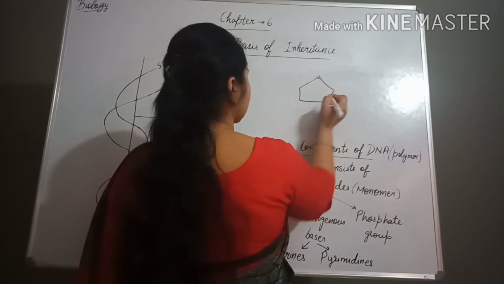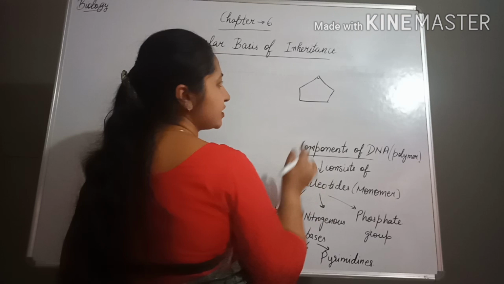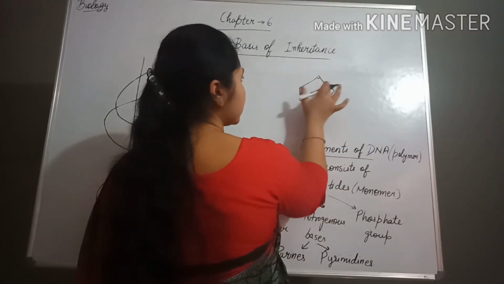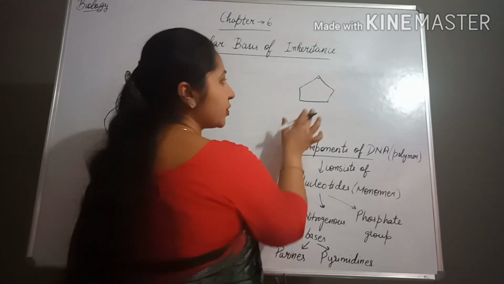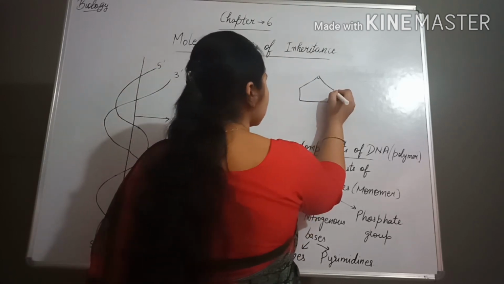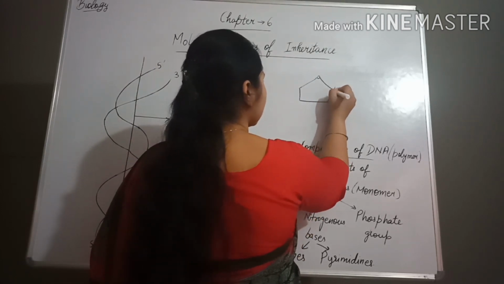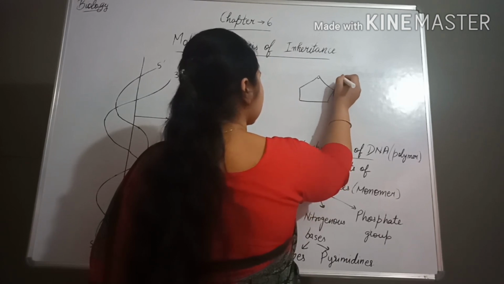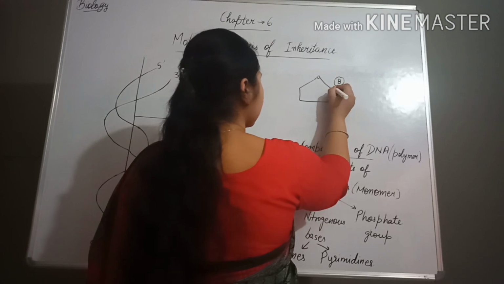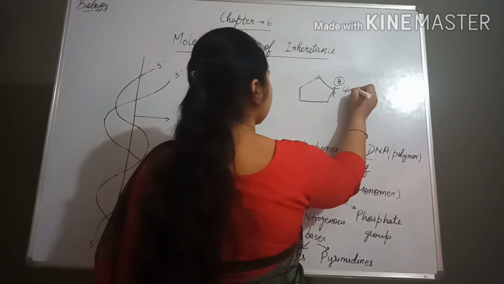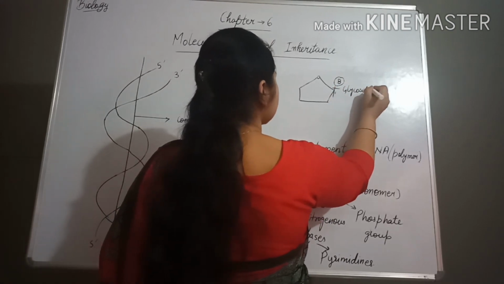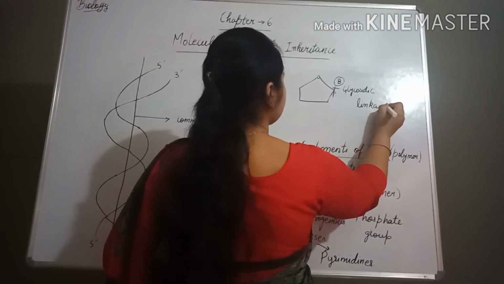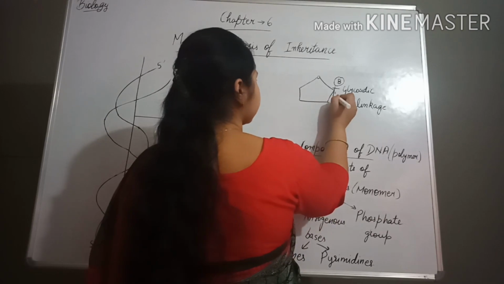If we look at the structure of one nucleotide that is present in DNA, this is the pentose sugar. This structure has 5 carbon atoms, which is why it is known as the pentose sugar. On the first carbon atom, what is present? The base, which is linked by the glycosidic linkage. Which linkage is present? The glycosidic linkage.